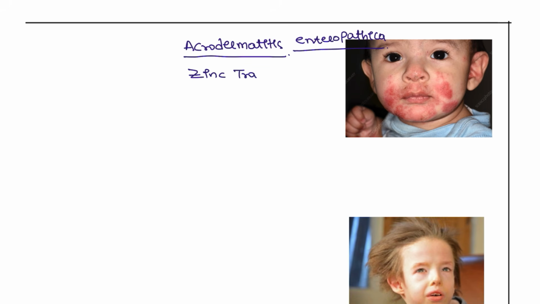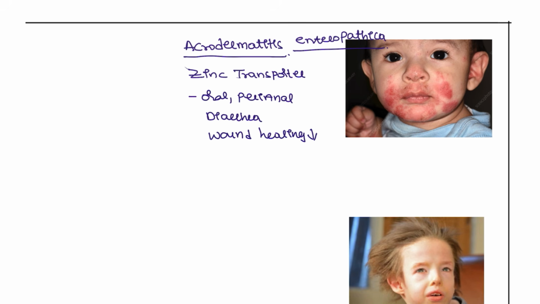Zinc transporter is deficient. So the lesions will be oral, perianal, and diarrhea. Also wound healing is disturbed for this patient.